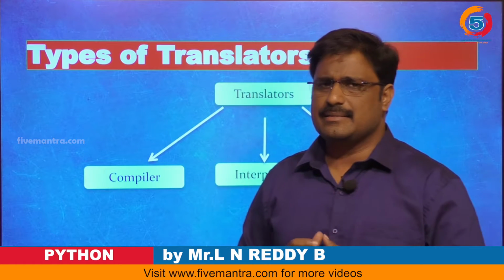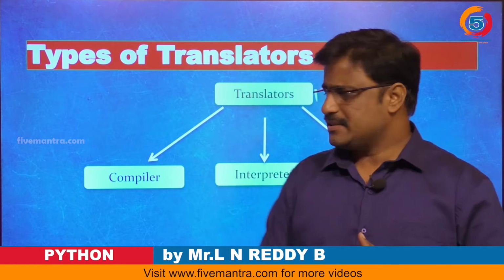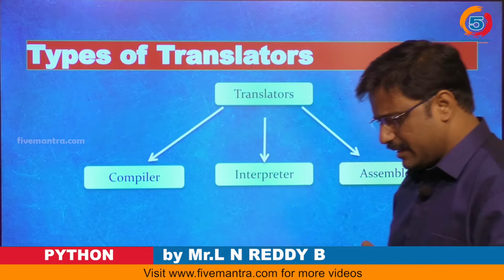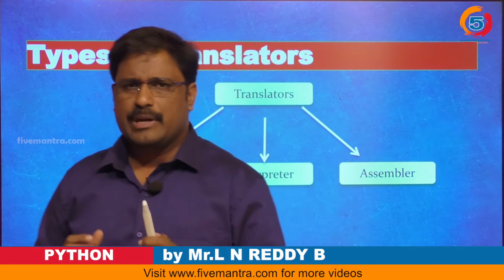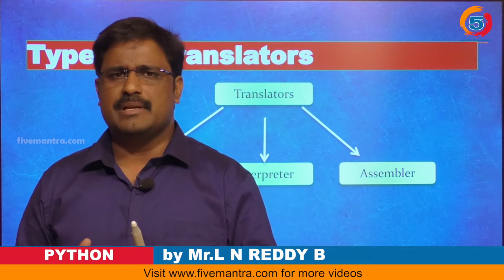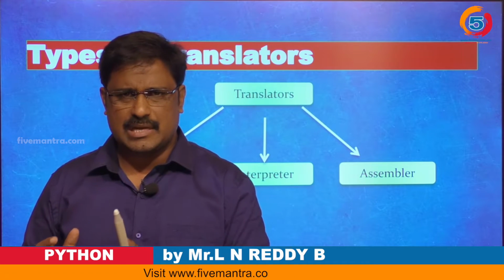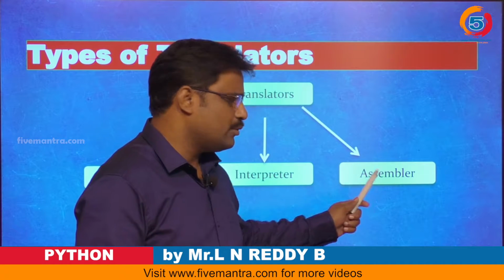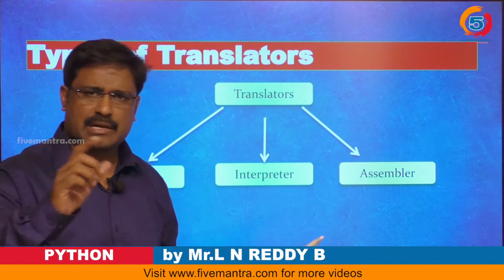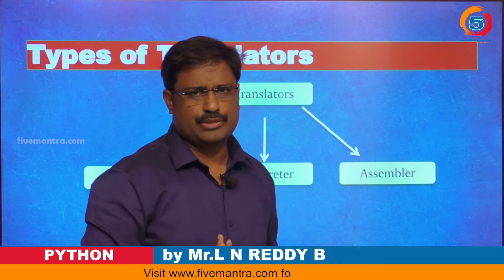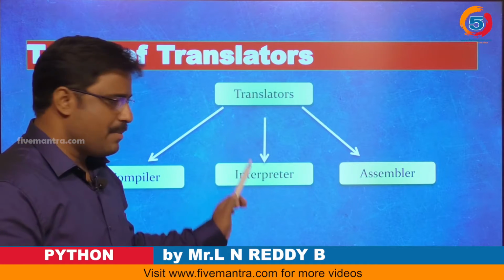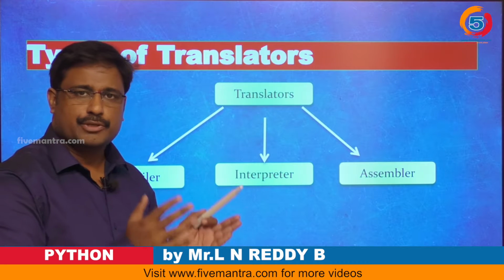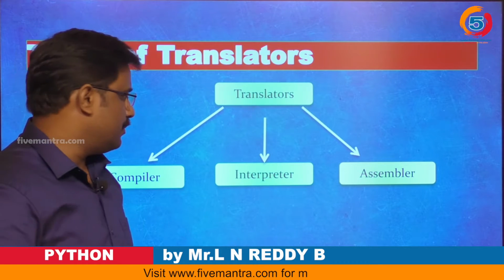These translators are three: one is the compiler, another is the interpreter, and another is the assembler. Basically, when programming started, assembly language was first introduced with mnemonics. That code is given to the assembler, and the assembler converts it into zeros and ones. Just remember, the translator's work is to convert your source code into machine understandable code.